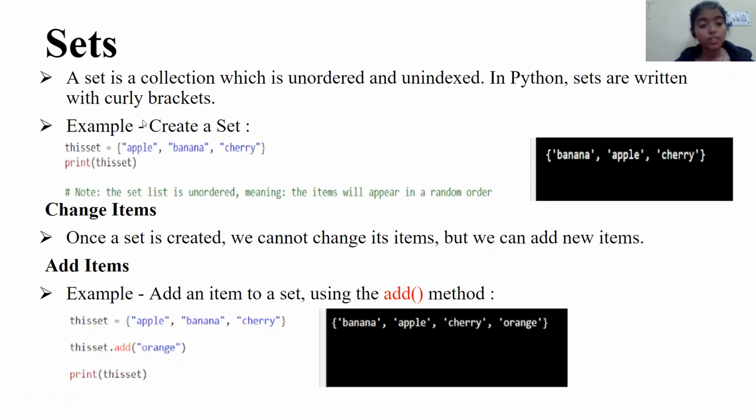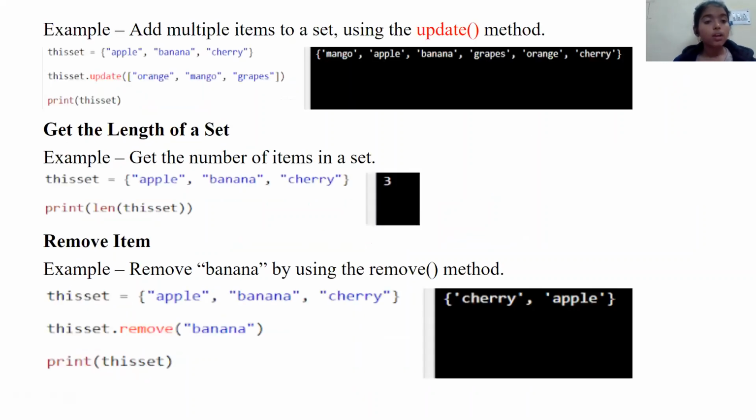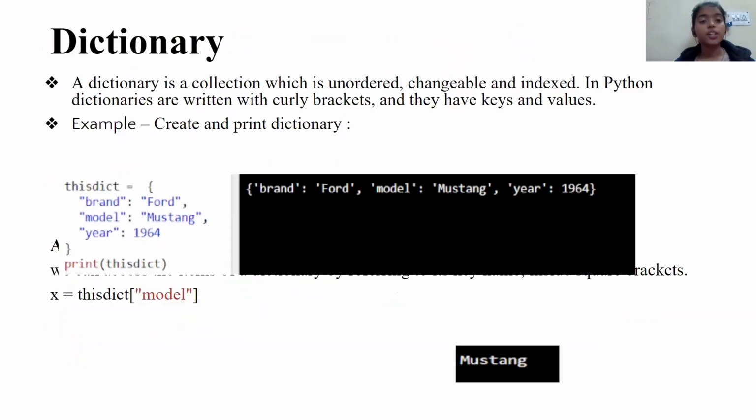Change item. Once a set is created, we cannot change its items, but we can add new items. Dictionary. A dictionary is a collection which is unordered, changeable and indexed. In Python, dictionaries are written with curly brackets, and they have keys and values.